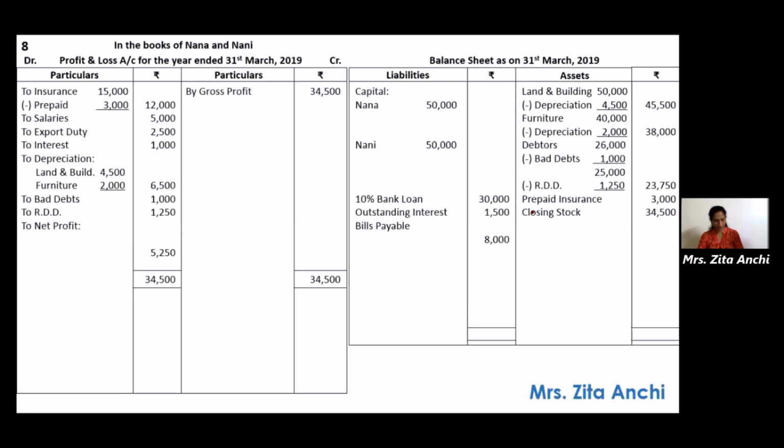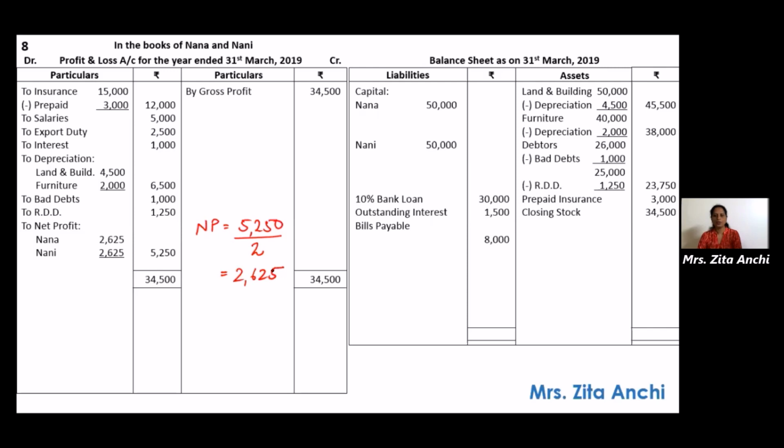So it's 5,250. If you see the first sentence of the problem, it says Nana and Nani are partners in partnership firm sharing profits and losses equally. So if it is equally, the net profit 5,250 divided by 2. So that amounts to 2,625. So I hope you've seen the calculation there. Total profit divided by 2. So Nana 2,625, Nani 2,625. Total is 5,250.